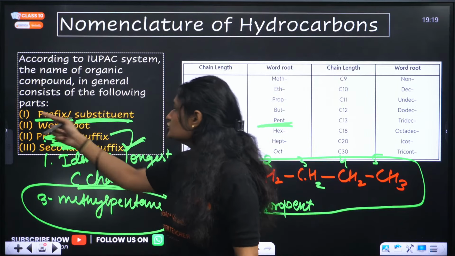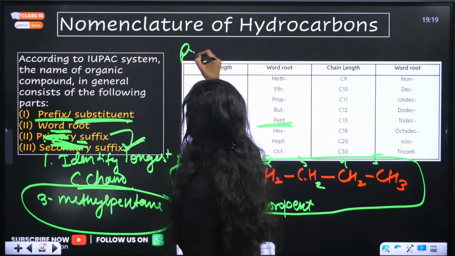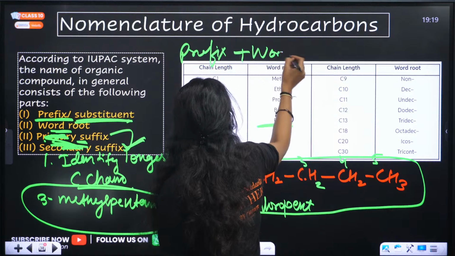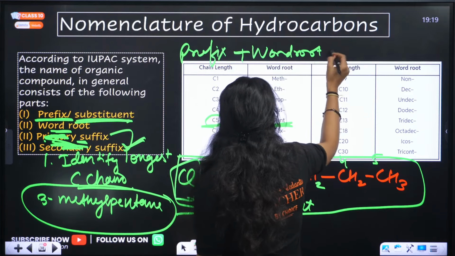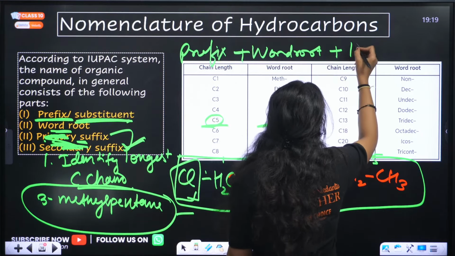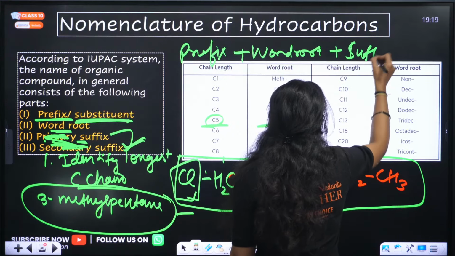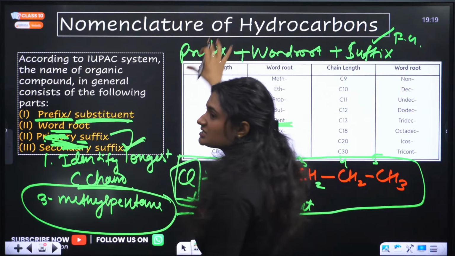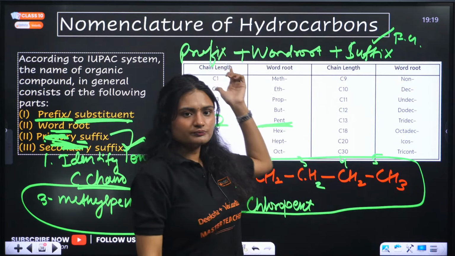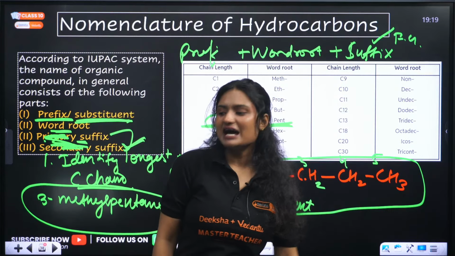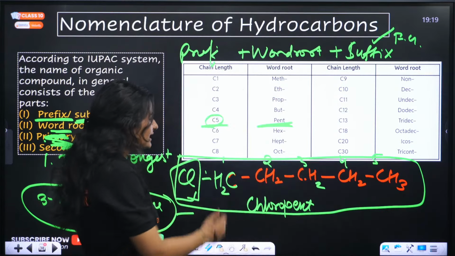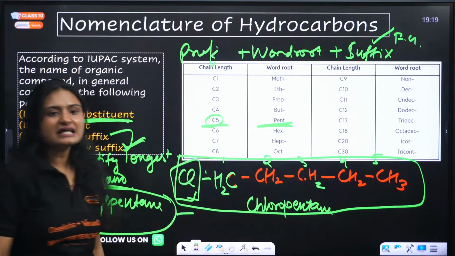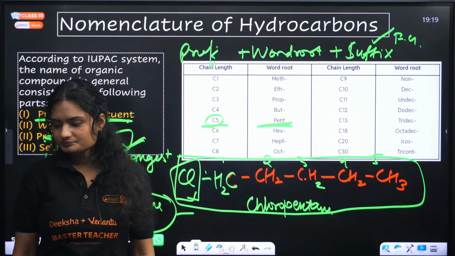So you can just say you have a prefix, then a word root, and then a suffix, which will be the functional group. In some cases, the functional group is in the prefix also, for example in the case of halogens. So the name will be chloropentane. Why ane? Because it is an alkane. I hope it is clear.